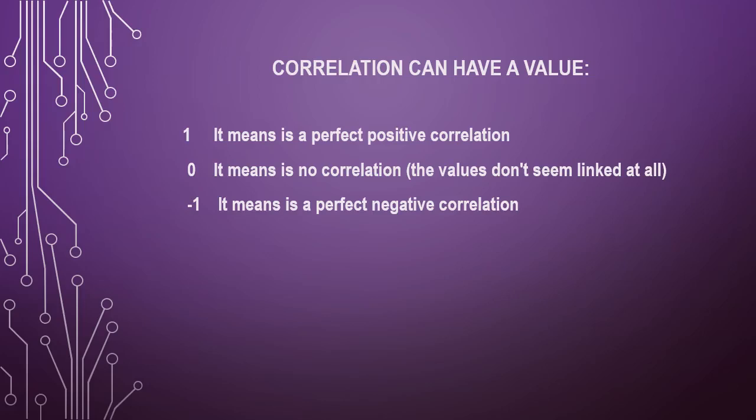If it is 0, it means there is no correlation, that means the variables are independent of each other. If it is -1, it means it is a perfect negative correlation. If we have a value between 1 and 0, that means it is a positive correlation. Similarly, if we have a value between 0 and -1, then it is called a negative correlation.